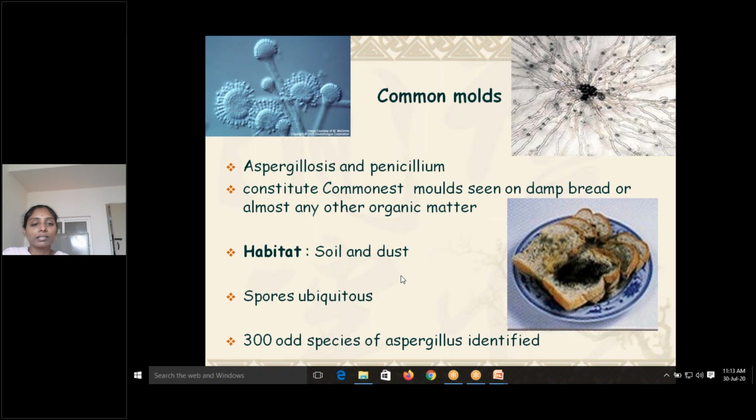Habitat is usually soil and dust. Spores are ubiquitous, present everywhere, but all of us don't usually suffer from the disease because they are saprophytes present in the environment. So they cause disease only in immunocompromised individuals. About 300 species of Aspergillus are identified, among them 5 are more common.